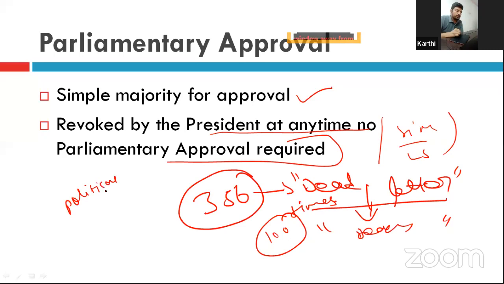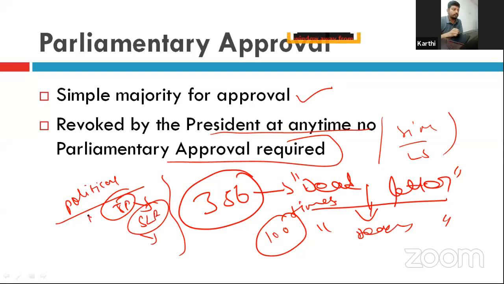Okay, after the emergency, the Janata Party came to power. It removed all the state legislative assemblies that Congress ruled, saying it was now against the wishes of the people. The same was done by the Congress when it came to power. Many such things happened using this Article 356, right? Yes, it can be extended up to 3 years, but the conditions have to be satisfied. The maximum is 3 years.